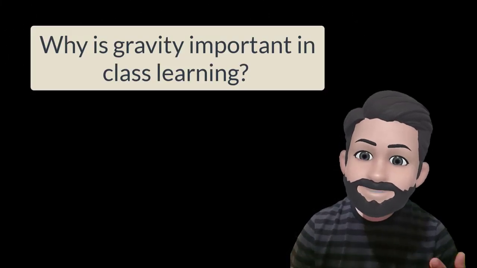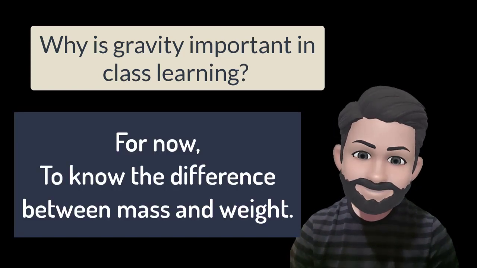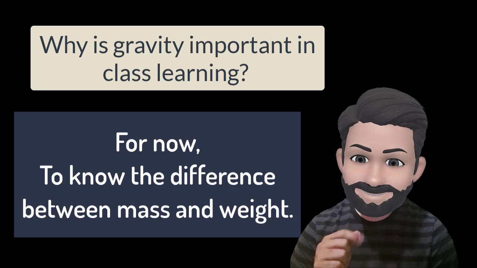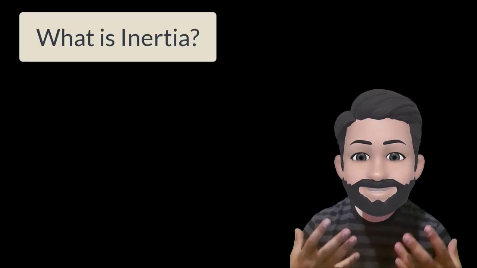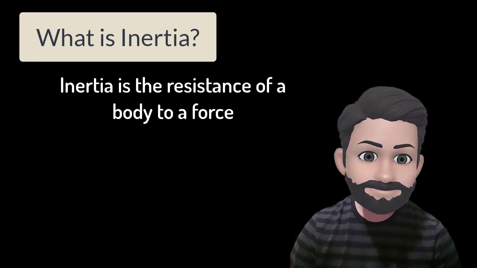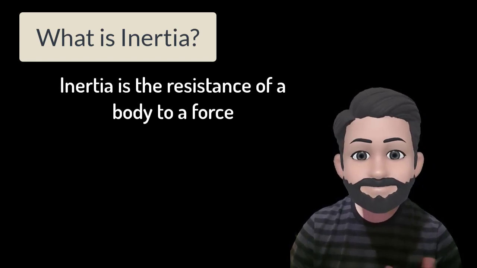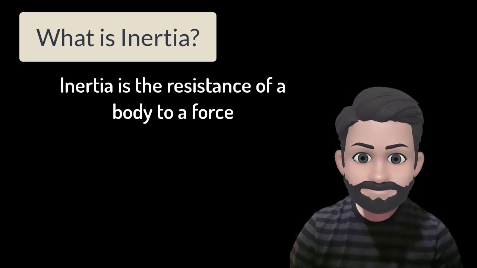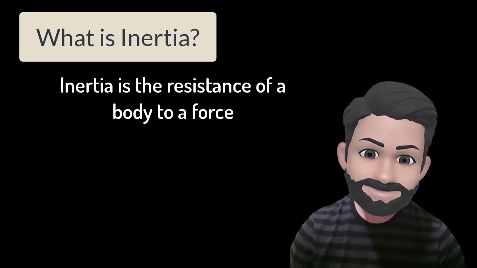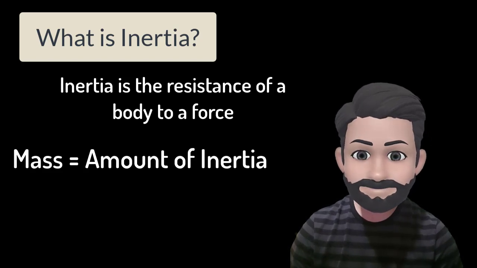We will be learning a very simple thing today, the difference between mass and weight. But before that, we need to learn what is inertia. Inertia is the resistance of a body to a force. Any object resists change to its rest or its motion. This is known as inertia. The measure of inertia of a body is known as mass.